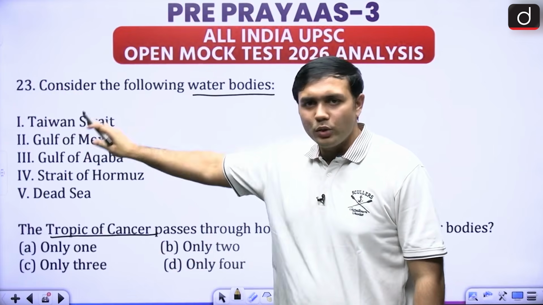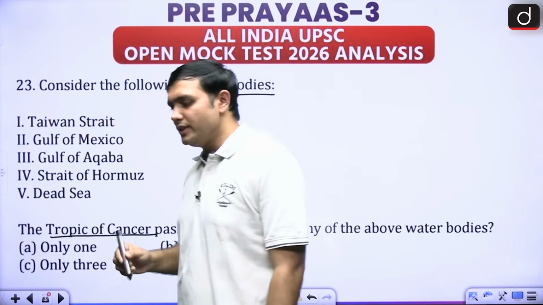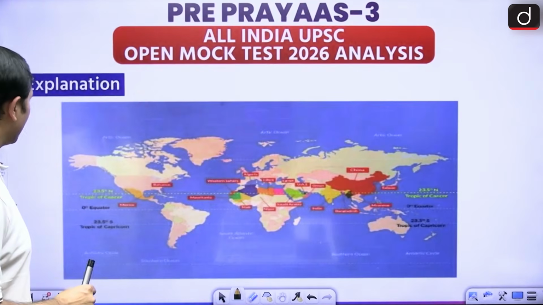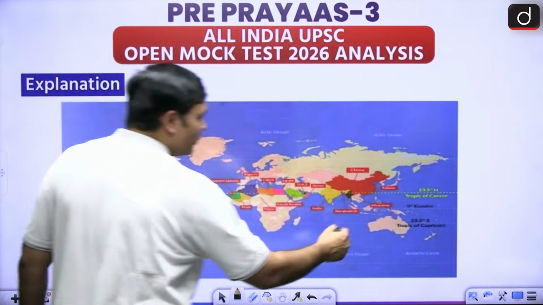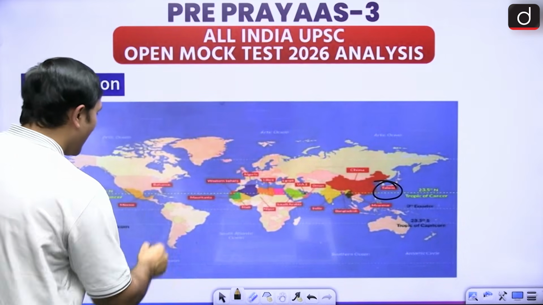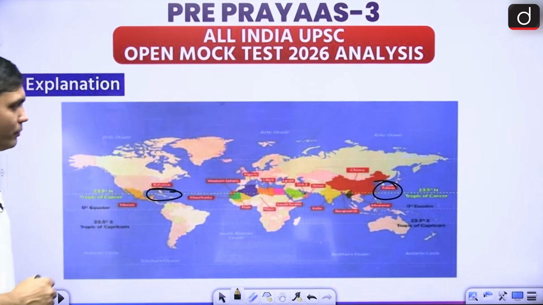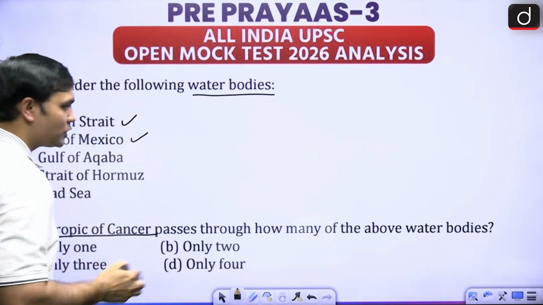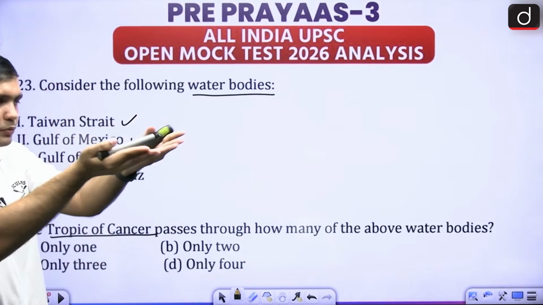So in this regard, let's look at which of these water bodies the Tropic of Cancer is passing through. If you look at this particular map, here you will find the Taiwan Strait, right? And here you will find the Gulf of Mexico. Now, in case of Taiwan Strait and Gulf of Mexico, they are directly lying on the Tropic of Cancer.